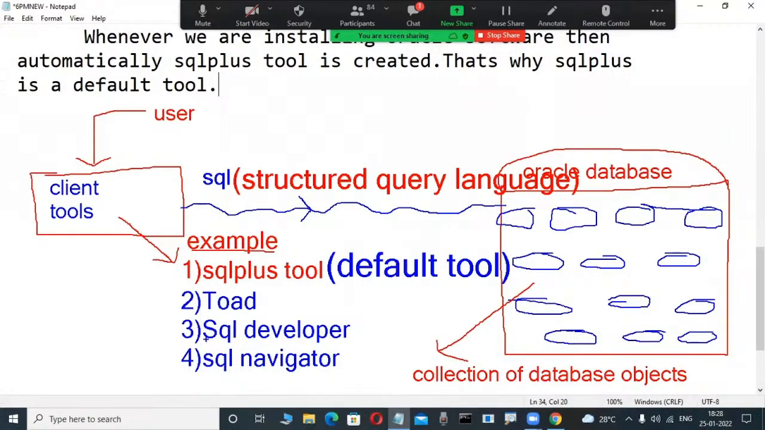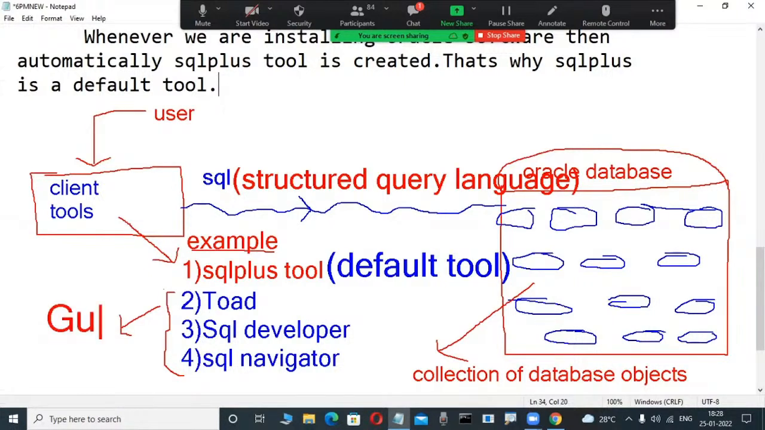If you are interested in interacting through these three tools, you have to download them. These three are also called GUI tools. If you have some experience, then you also install those tools. At the initial stage we are learning through the SQL Plus tool. These three are also called GUI tools, graphical user interface tools.